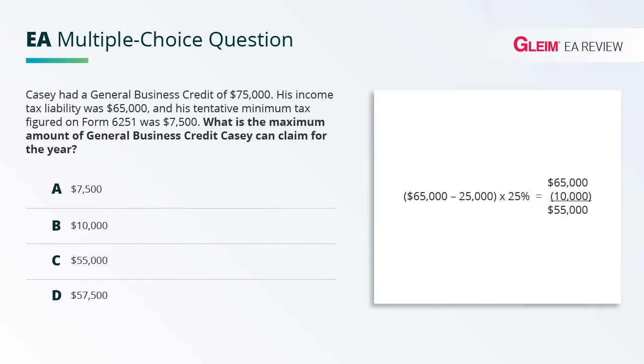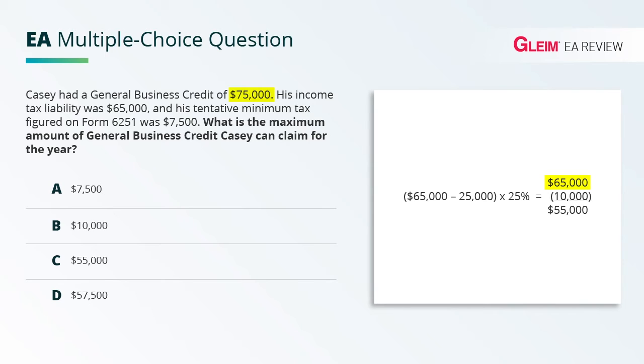Again, this question tells us the general business credit is $75,000, but we specifically need to apply this formula that we've learned. So the formula again, we take the income tax liability of $65,000 and we subtract from that this adjustment amount. The adjustment amount is the taxpayer's net income tax over 25% of the net regular tax liability exceeding $25,000.